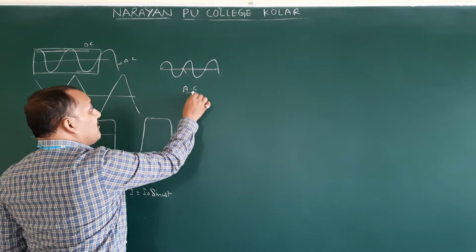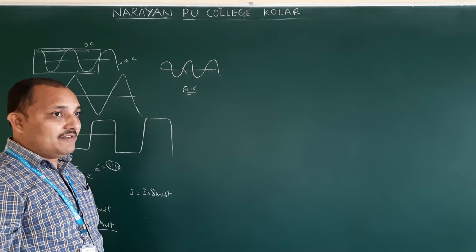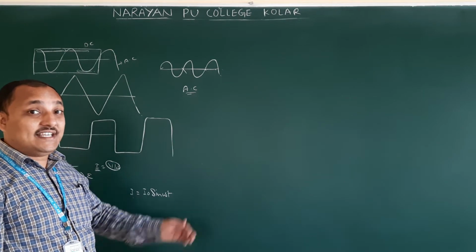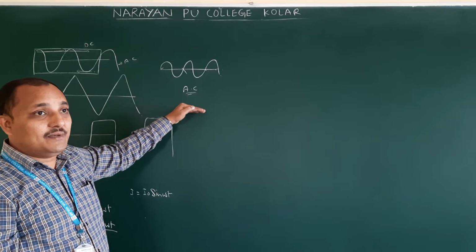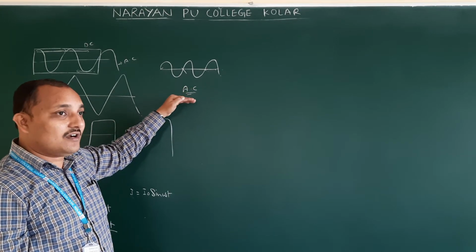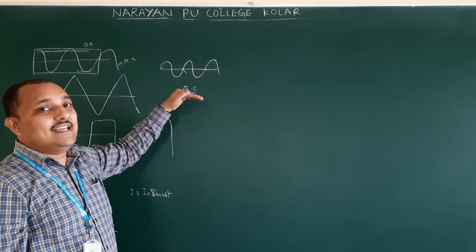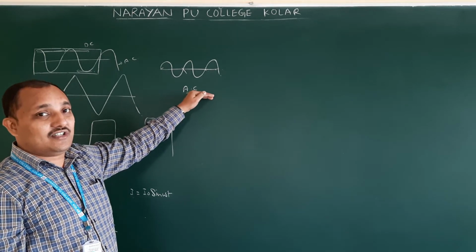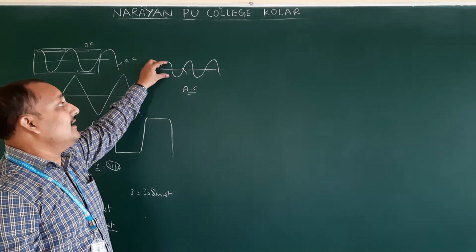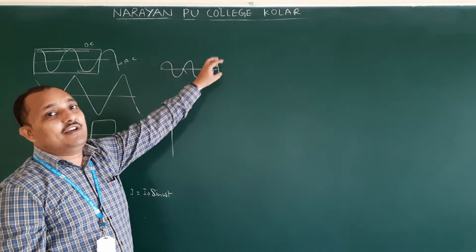While pronouncing we have to pronounce carefully. Sometimes we will say AC current. AC current will not be there. Okay. So AC will be there or DC will be there, or alternating current. We have to call it alternating current or AC. We should not call it AC current. AC current means alternating current we are saying. Okay. So this is how we are representing it symbolically and graphically.